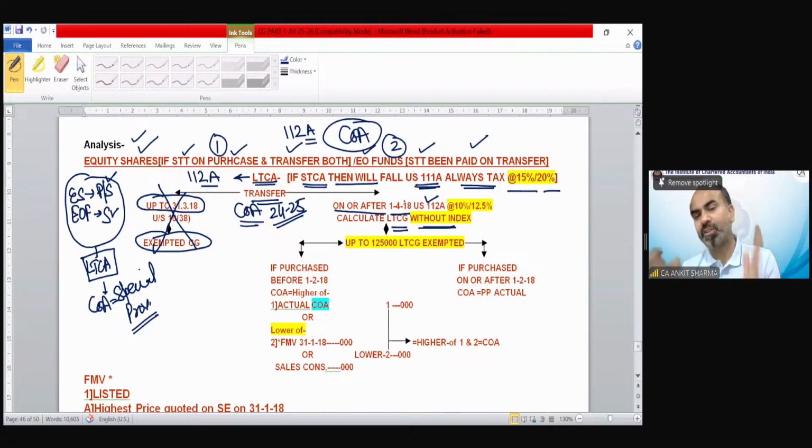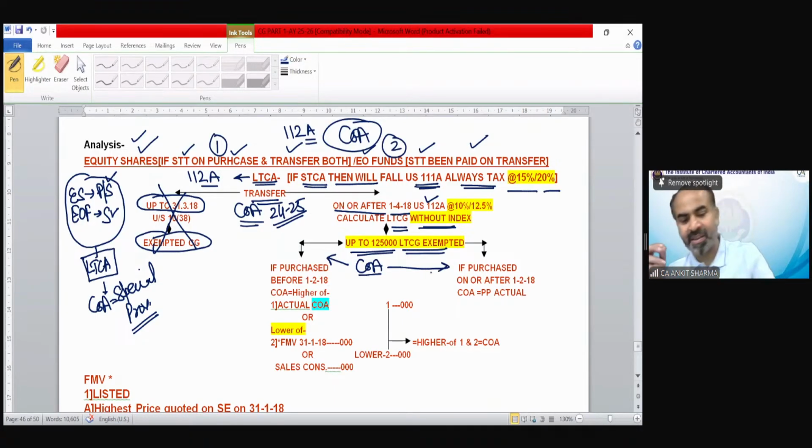So if you are transferring equity share on which STT has been paid at the time of purchase and sale both, or if you are transferring equity oriented fund on which STT has been paid at the time of transfer, and if they are long term, then in that case, no indexation, up to 1,25,000 long term exempted, as we have discussed earlier. Now, how to calculate cost of acquisition? It starts from now.